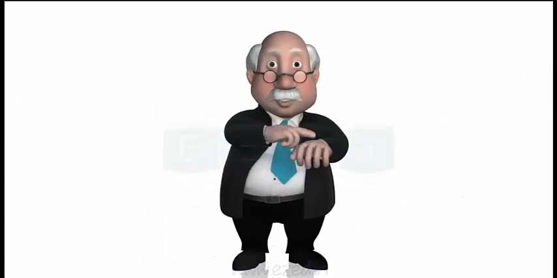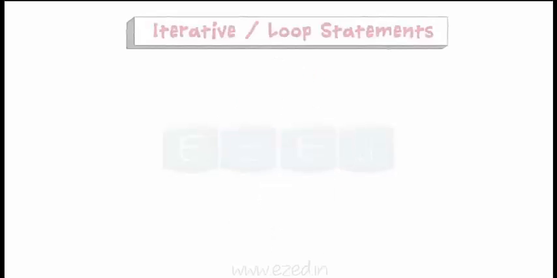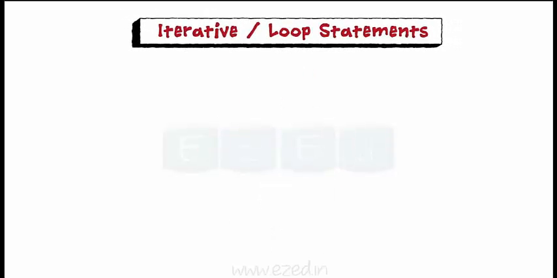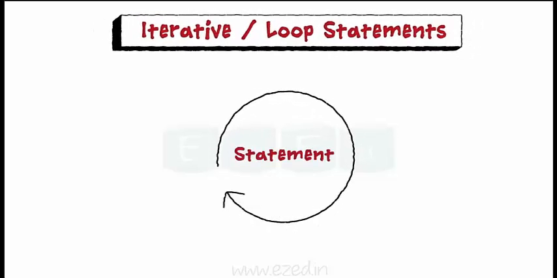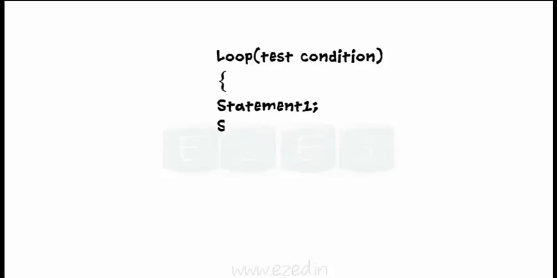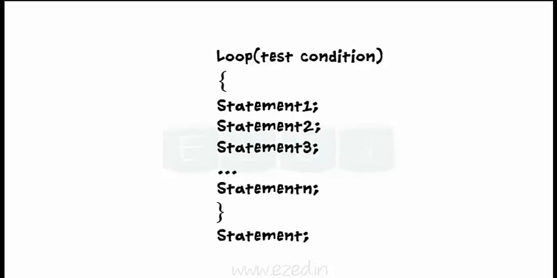Hey, it's time to concentrate now. Let's start with the iterative statements first. Repetitive execution of certain statements is termed as iteration or looping. A loop has simply a statement or collection of statements that is executed repeatedly until a certain condition is met, after which the execution moves on to the next statement.